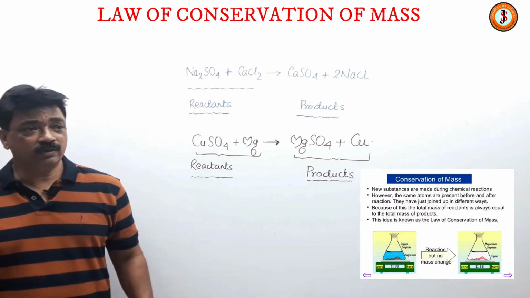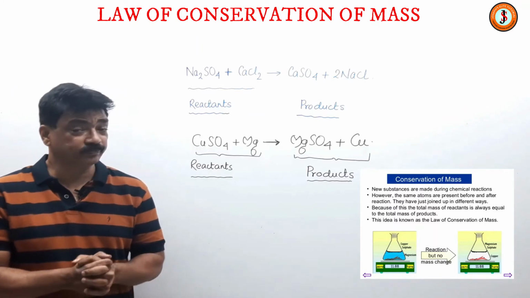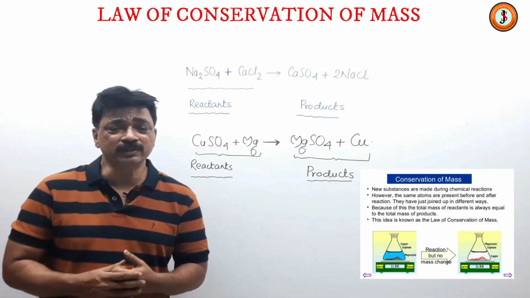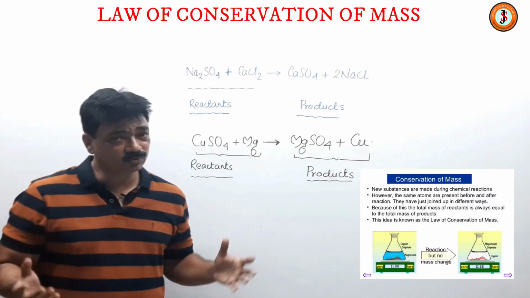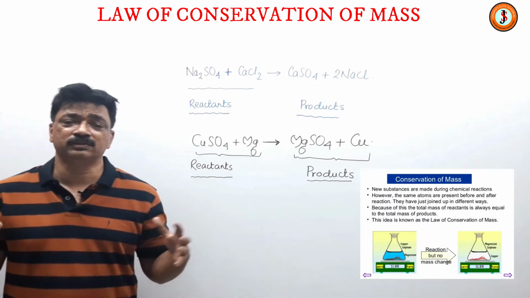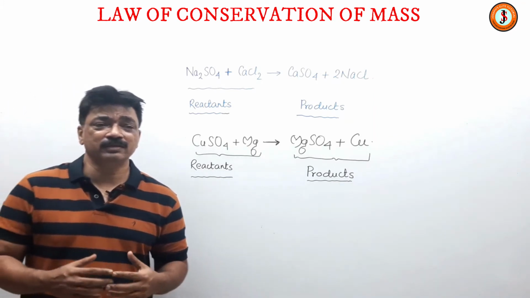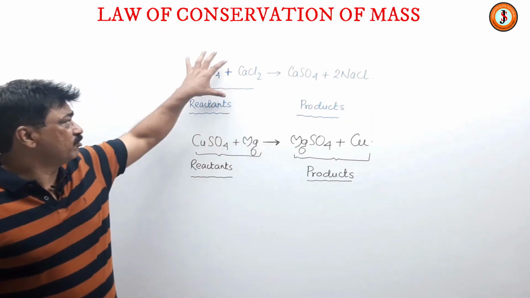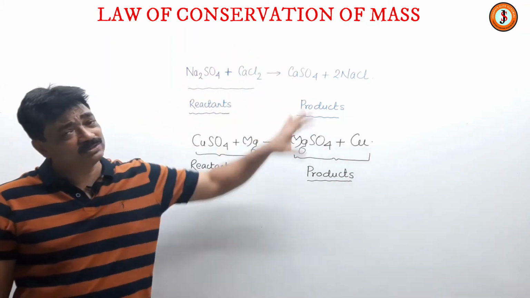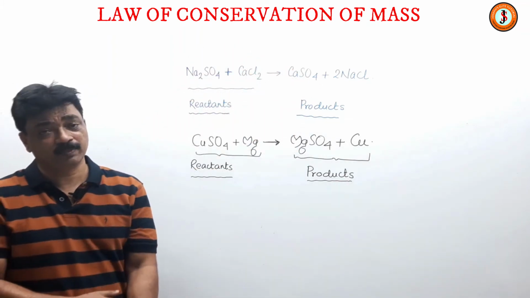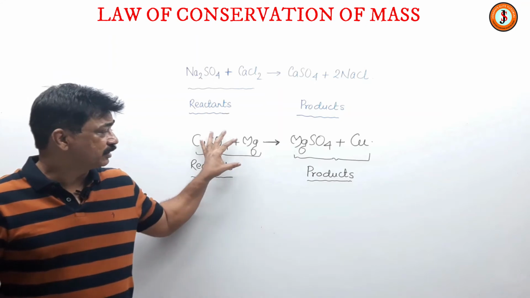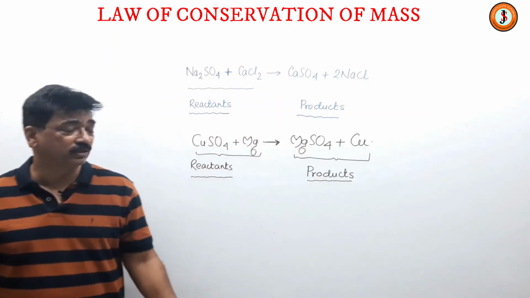So now let us go to the next part. Antoine Lavoisier said that in a closed system, if we check a chemical reaction, then the sum of the mass of the reactants is always equal to the mass of the products.